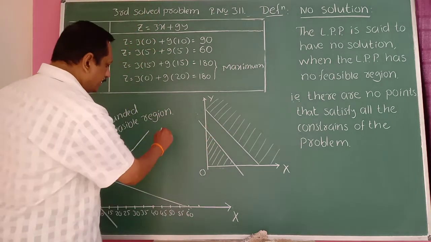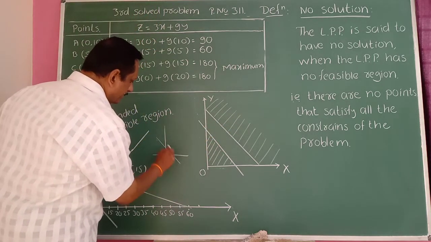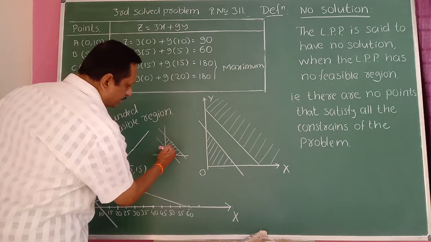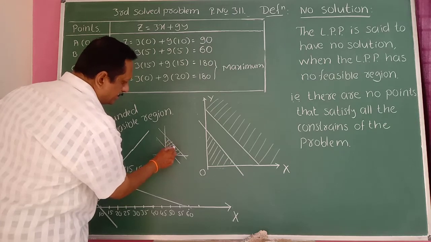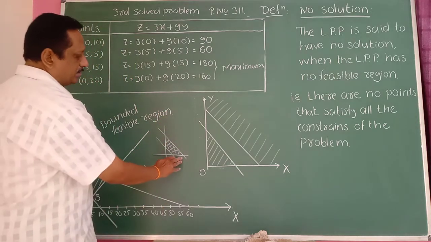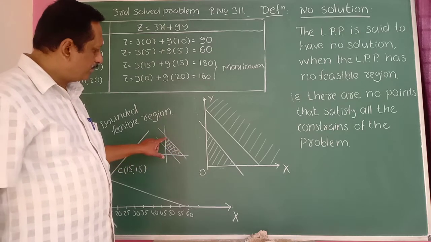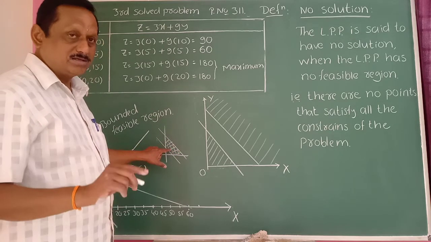Suppose the diagram is like this. This line shades below, this line shades above. In that case, this is a feasible region, because both shadings meet each other. Hence, this is called a bounded feasible region. It has a solution.